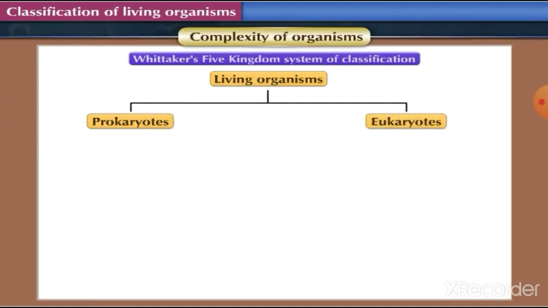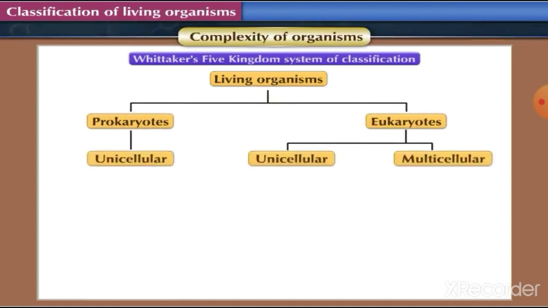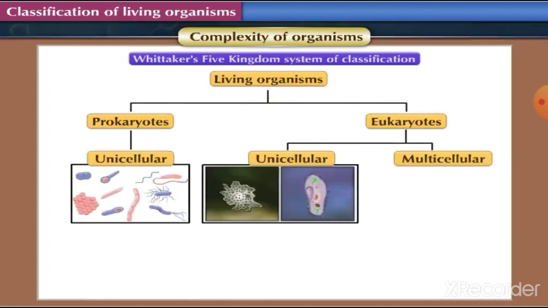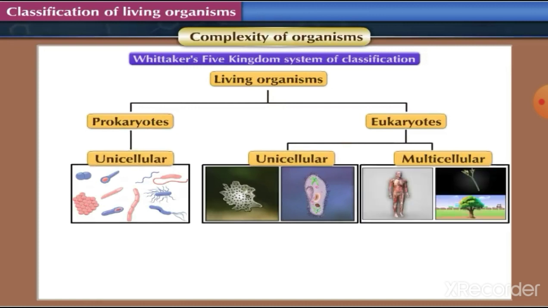Complexity of organisms. Prokaryotes and eukaryotes were further divided on the basis of number of cells present in them. Organisms which were made up of only one cell were called unicellular organisms, whereas organisms which are made up of more than one cell were called multicellular organisms.